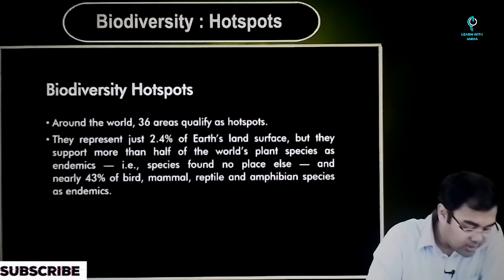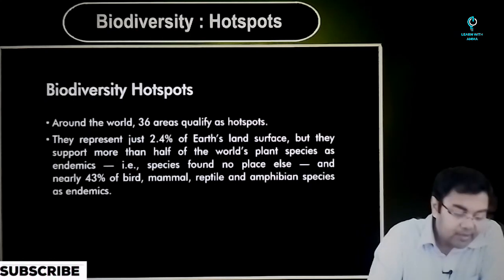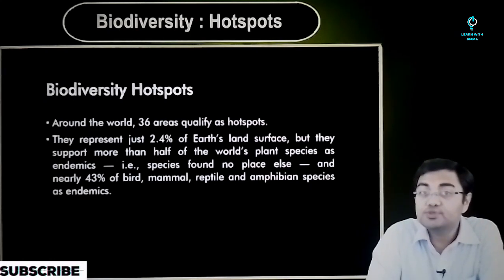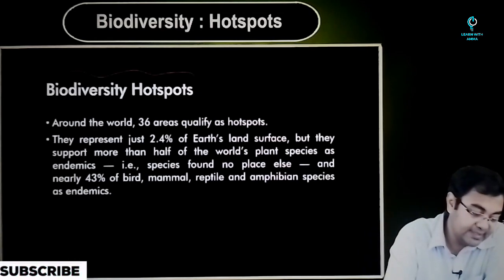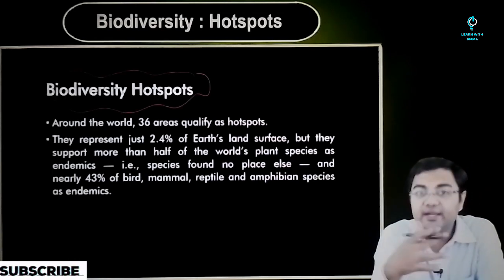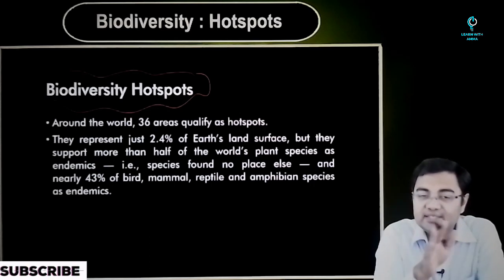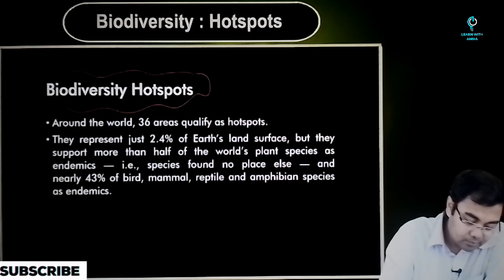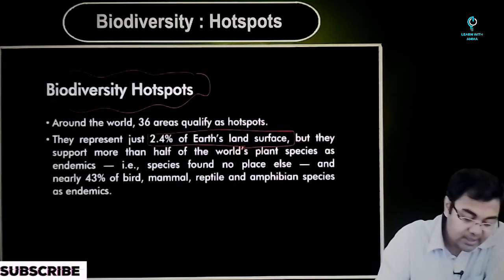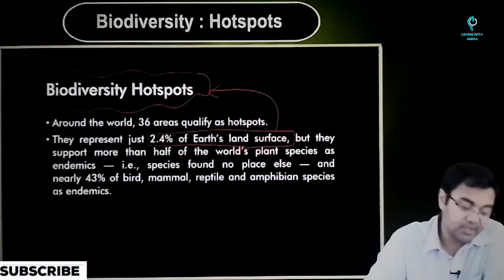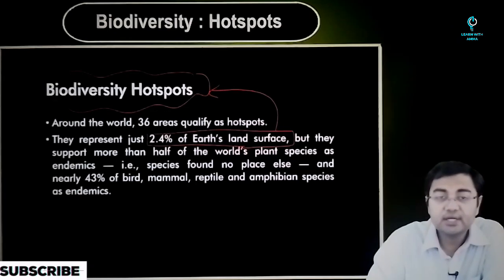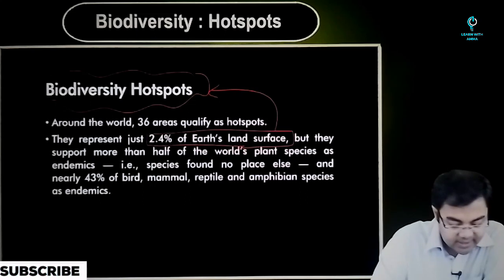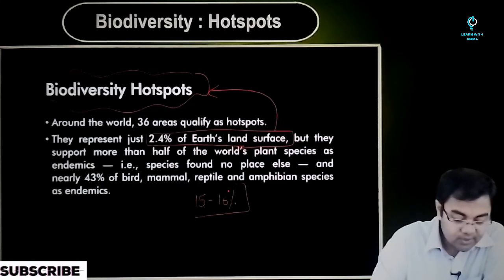Now, what is the importance of hotspots of biodiversity and why did this term become so important and so widely discussed? When we look at hotspots, if you look at just the raw data, what you will see is that approximately just 2.4% of Earth's land surface comes under biodiversity hotspots. In totality, if we look at the earth, land and water, in that case it comes out to be approximately 15 to 16% of the total earth.